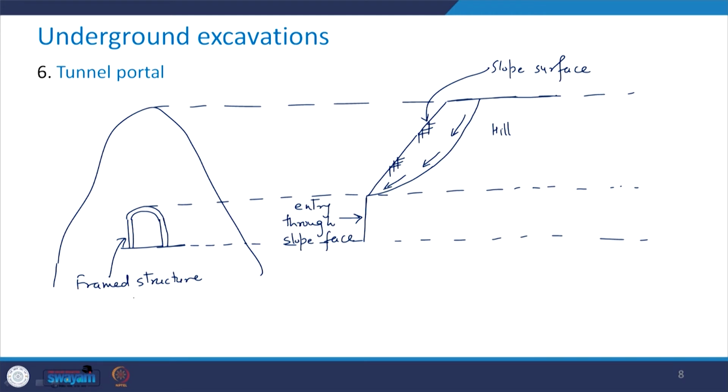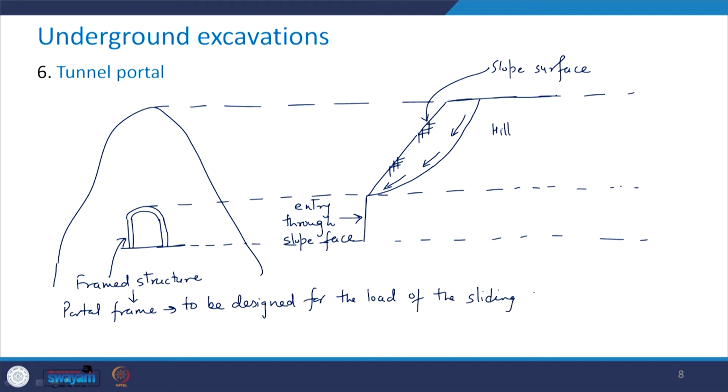So there is this framed structure which is called the portal frame, and this should be designed for the load of the sliding hill mass in case the hill is unstable.